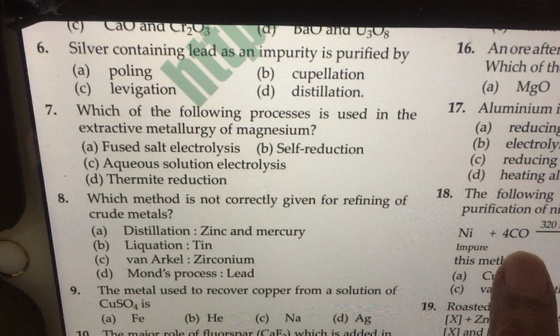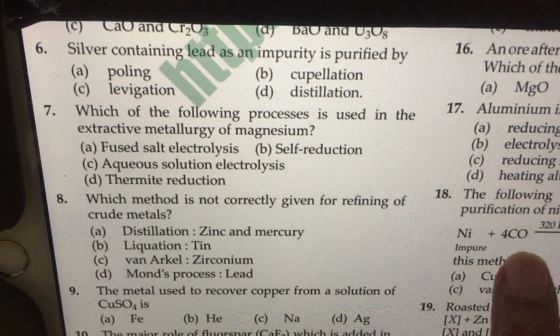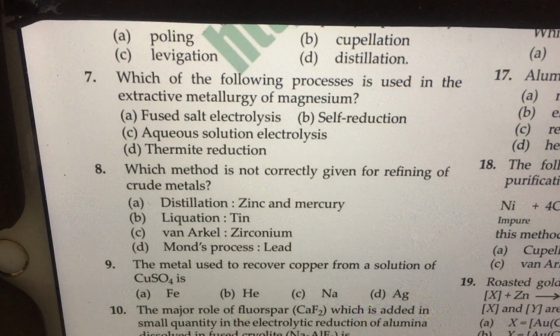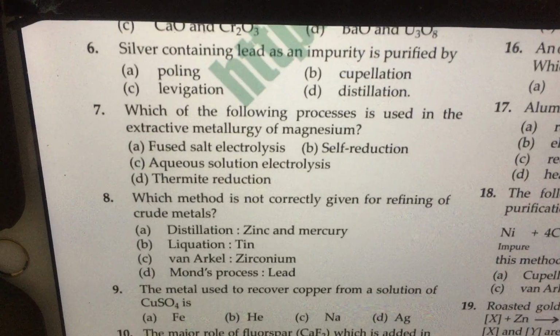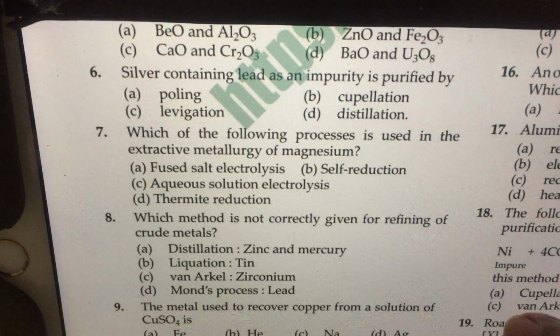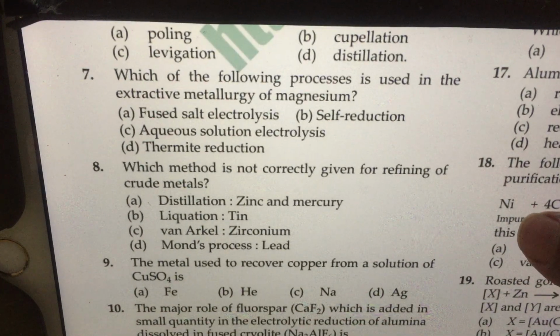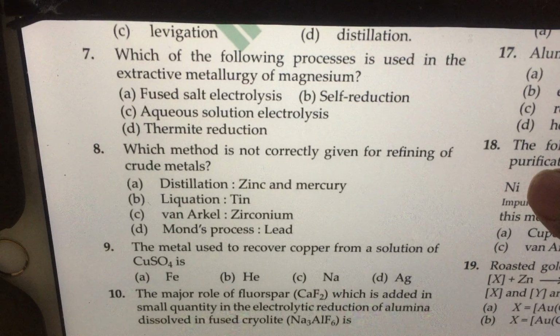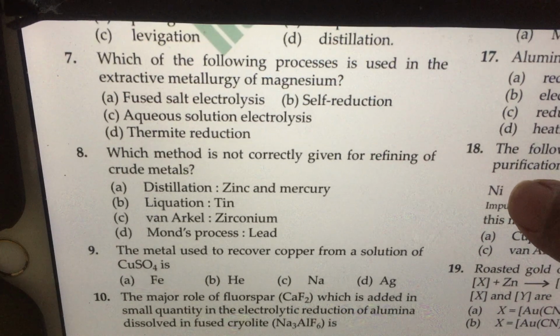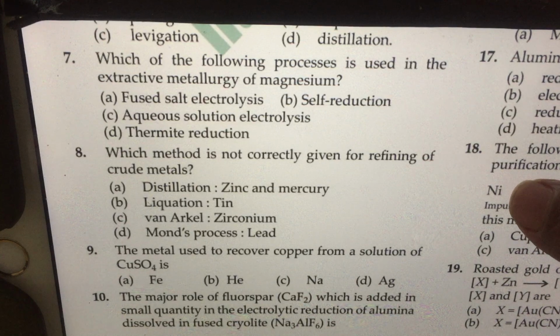Which of the following processes is used in the extractive metallurgy of magnesium? Magnesium is always obtained by electrolysis of fused salt MgCl2 because magnesium is highly electropositive. However, beyond some temperature, perhaps you can use aluminum if you look at Ellingham diagram, but generally magnesium is obtained by electrolytic reduction.